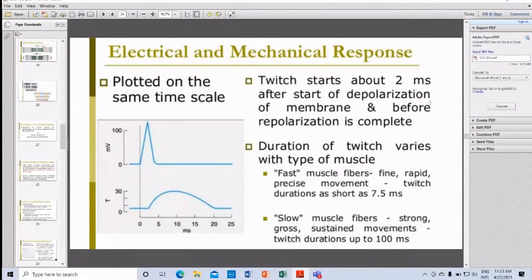Fast muscle fibers control fine, rapid and precise movements. Twitch duration is as short as 7.5 milliseconds. Slow muscle fibers are for strong, gross, sustained movements.